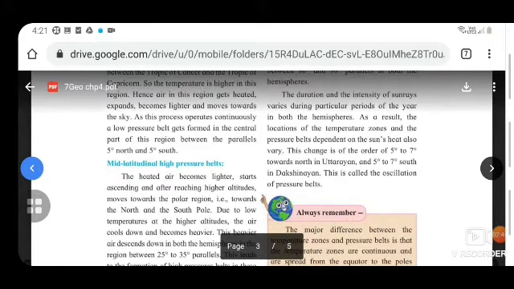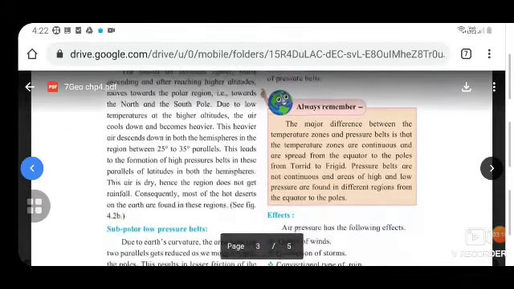The duration and the intensity of sun rays varies during particular periods of the year in both the hemispheres, and as a result, the location of the temperature zones and the pressure belts dependent on the sun's heat also vary. This change is of the order of 5 degree to 7 degree towards the north in Uttarayan and 5 degree to 7 degree south in Dakshinayan. This is called the oscillation of pressure belts.